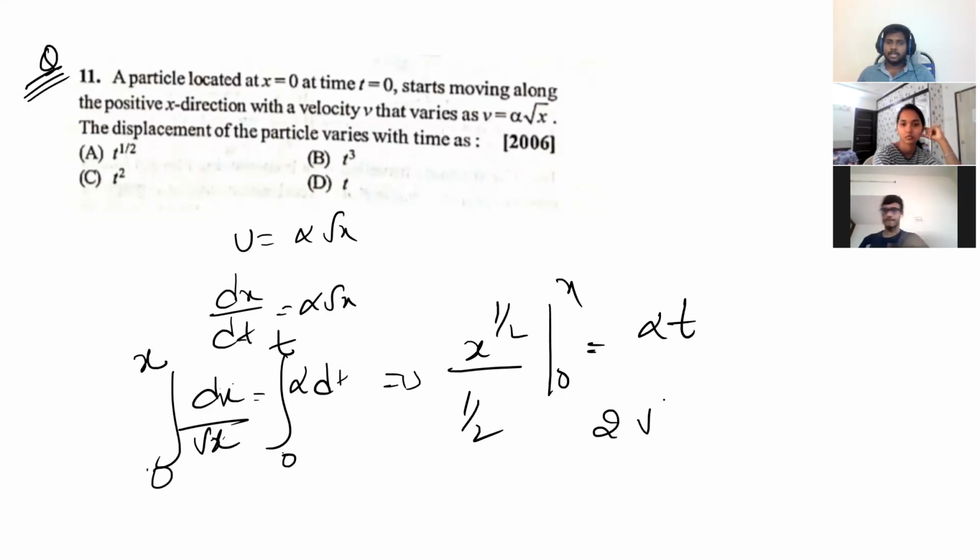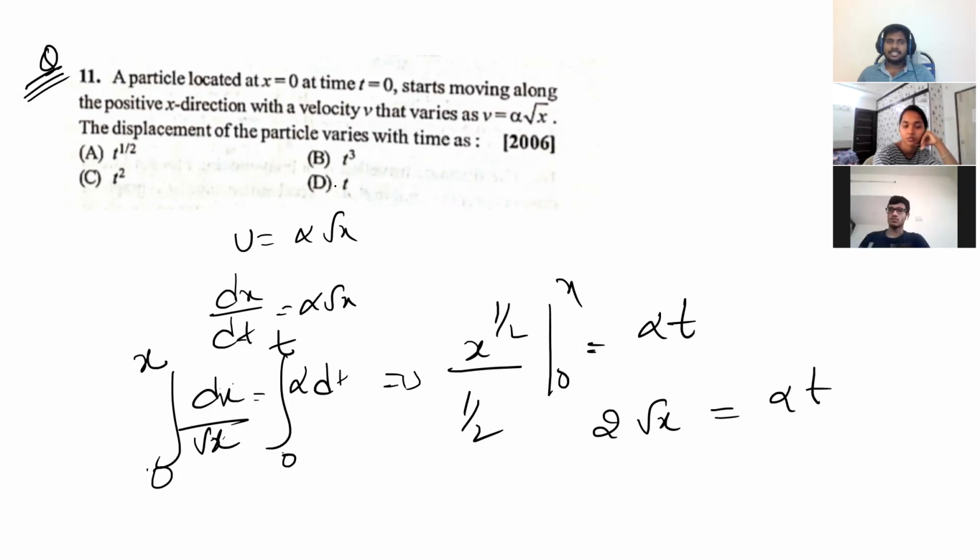If you integrate, it will become x power minus 1 by 2, so this will become x power plus 1 by 2 divided by 1 by 2, that is x power n plus 1 by n plus 1. Limits from 0 to x is equal to alpha t. If this 2 goes to this side, this will become 2 root x is equal to alpha t.